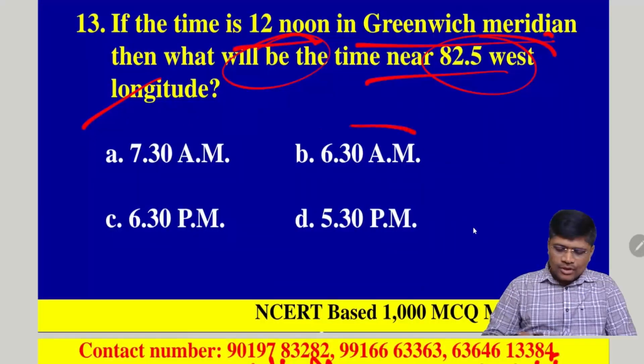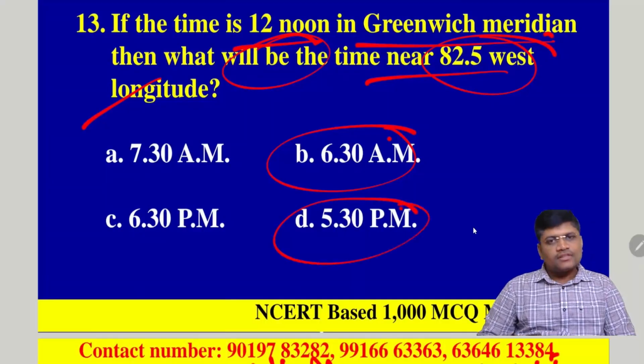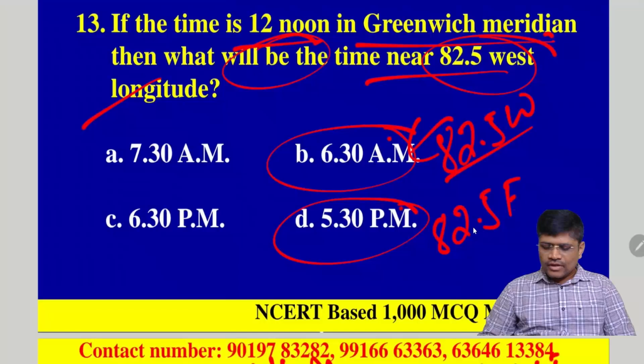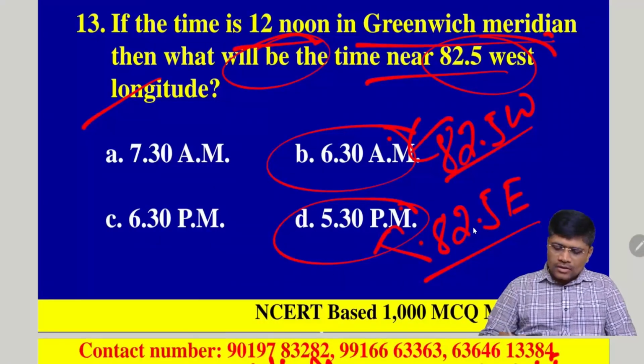So it is option B, 6:30 a.m. But in India it would be 5:30 p.m. So at 82.5 west longitude, the time is 6:30 a.m. Similarly, at 82.5 east longitude, India, it is 5:30 p.m. Clear? So according to the question, option B is the right one.